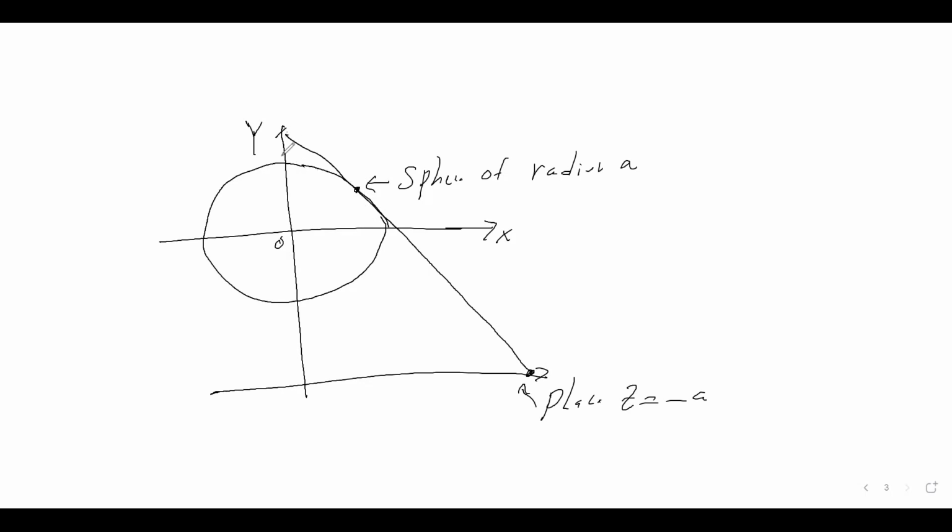So if you take a neighborhood except the North Pole, there's no way to map North Pole to the plane z is equal to minus a. The reason for that is because at North Pole, you get a line parallel to the plane and they never intersect. So that means the North Pole will be at infinity. So that means we can map all the points on the sphere except the North Pole onto the plane z equals minus a. Okay. So that's what we can do.